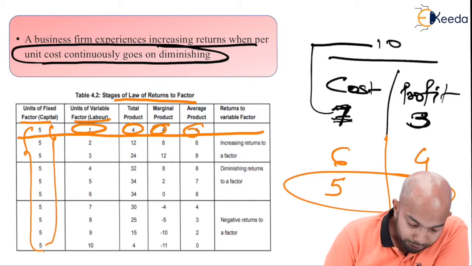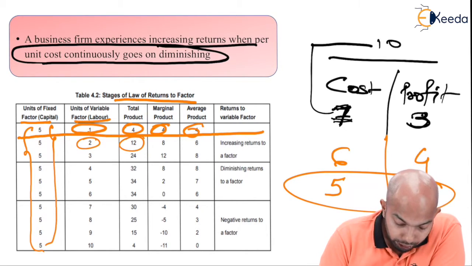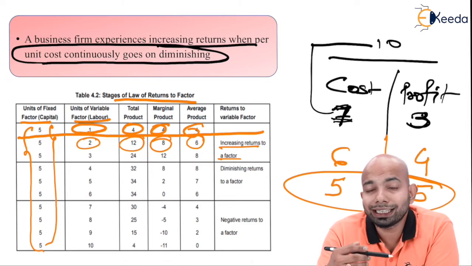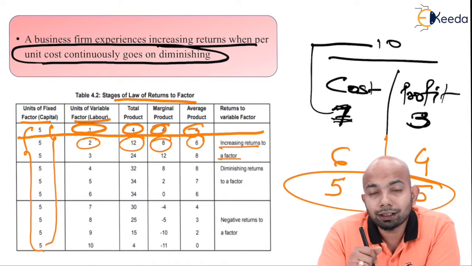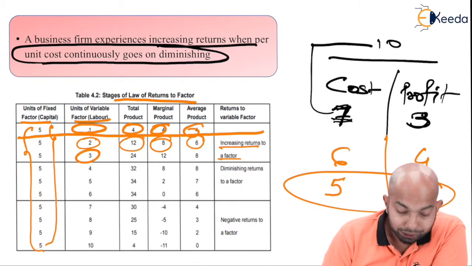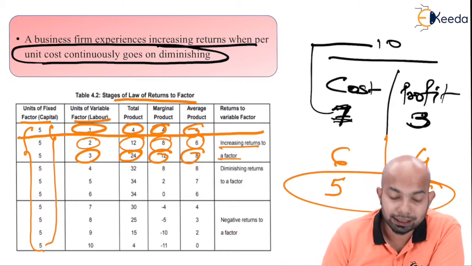Now, with this variable, we increased it to 2, the total productivity went to 12, marginal productivity to 8, and average to 6. Here there is an increasing return to the factor. That means the moment you increased your variable factor, there is an increase in the return to it. Now let's say 3, then it goes to 24, 12, and 8. Again there is an increasing return.